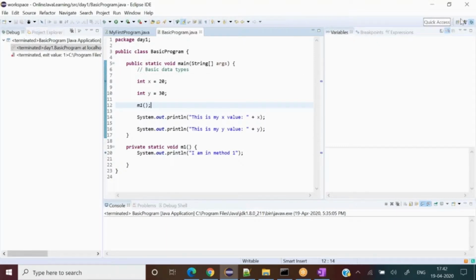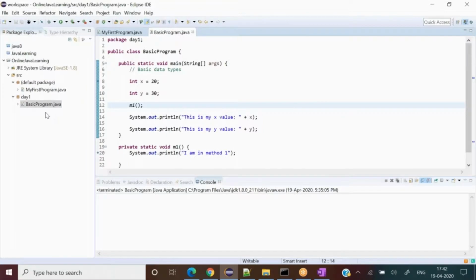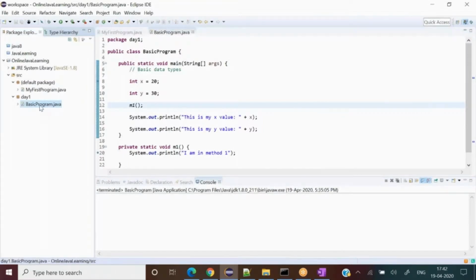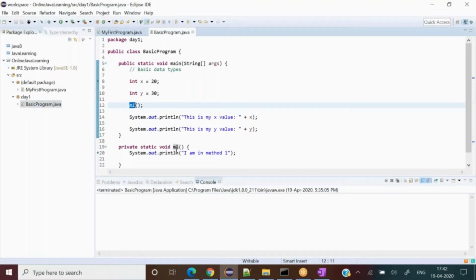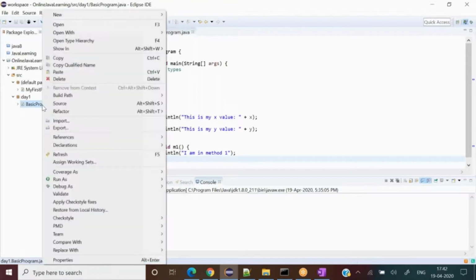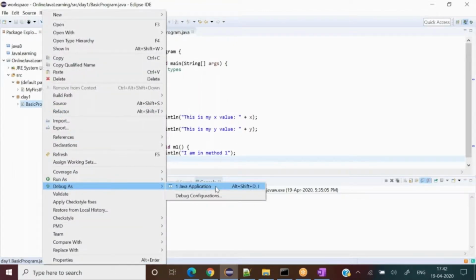So let me go back to the Java perspective. Let me start the debugging. See now, I'm in the main program, and inside main, I'm calling the M1 method over here. Do you understand this much in Java? Yes. It's not a big deal if you have watched some YouTube videos.